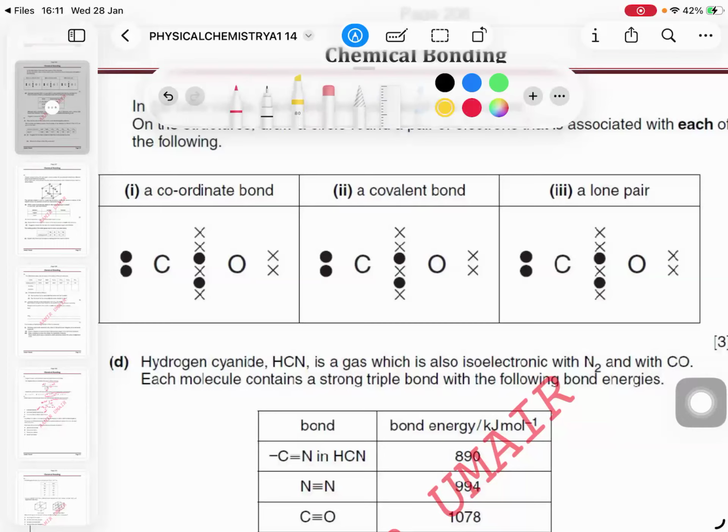I hope you can identify it. Two crosses, XX. Then the covalent bond is below the XX. Yes, and where is the covalent bond? Yes, one dot, one cross. Anyone? I can put them, the same on the top also. What about the lone pair? This is a lone pair. This is a lone pair. So anyone can mark them. Okay?